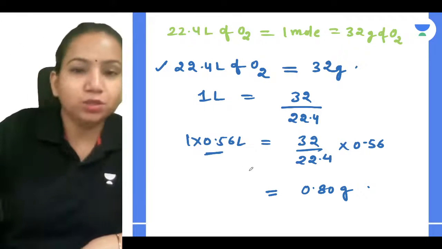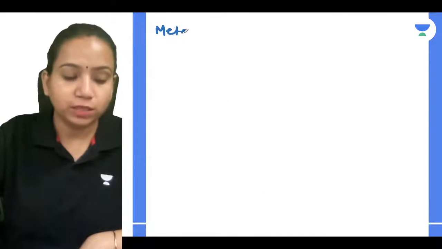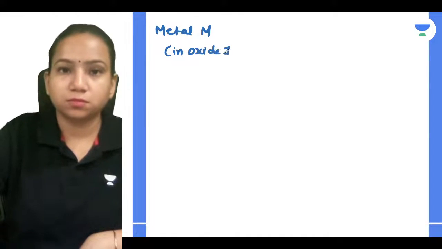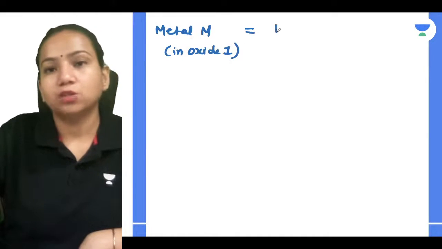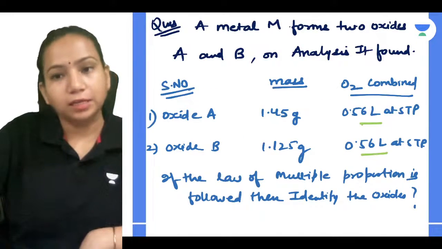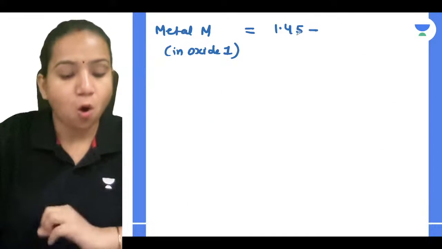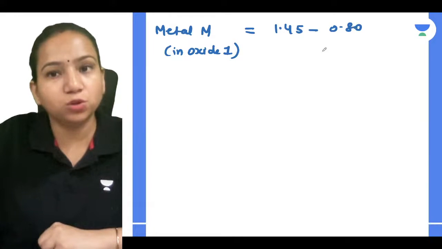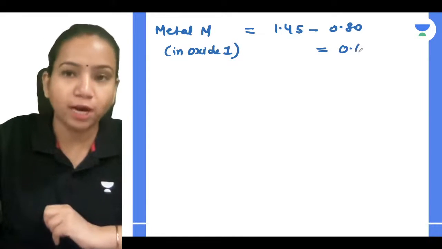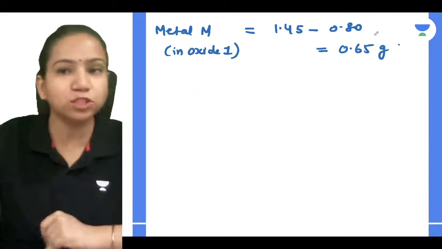So if I understood this, can I find out what will be the mass of metal M in oxide 1? Yes, how is it going to be? The total mass of the oxide is given as 1.45. From 1.45, if I remove the mass of oxygen, which is 0.80, I will get the mass of metal M in oxide 1, which will be 0.65 gram. Everyone is able to relate?